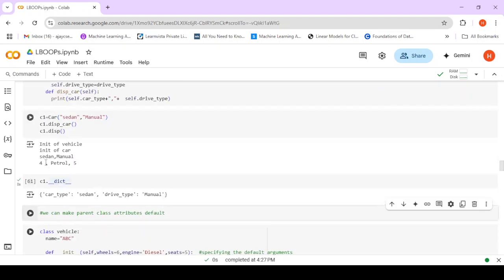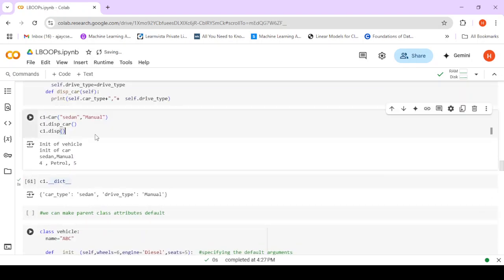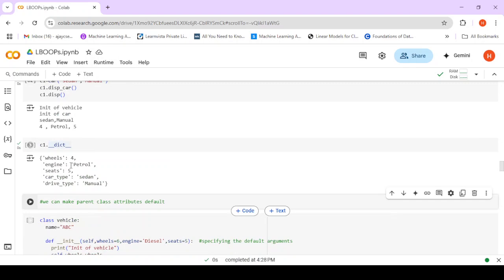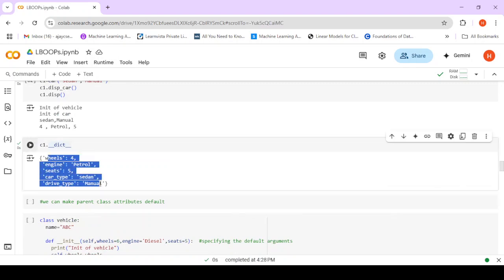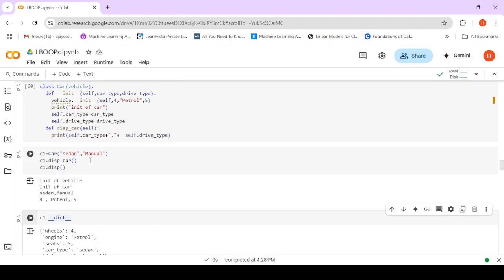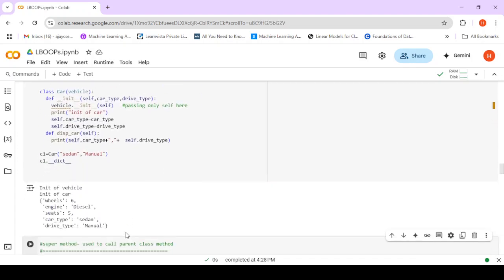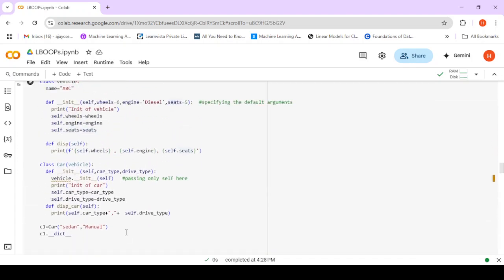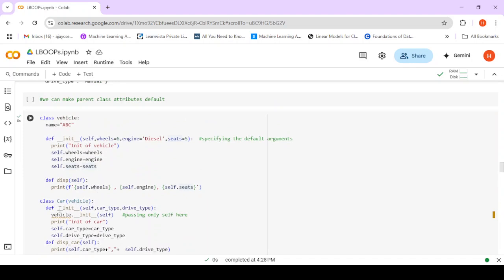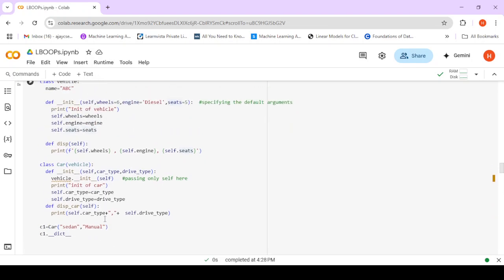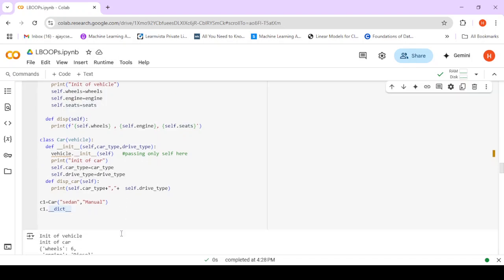So dunder dict on C1 will show, one second, I have not displayed. Dunder dict on C1 will then have 5 attributes, as can be seen here: 2 from its own class and 3 from the vehicle class. So this is the class vehicle and here is the class car. I'm calling the initialization of both, initialization of vehicle and initialization of car here.